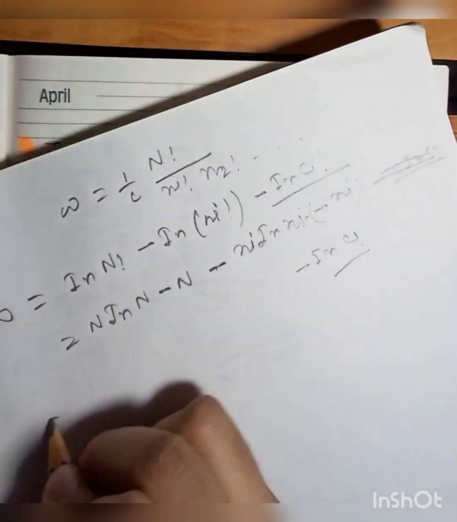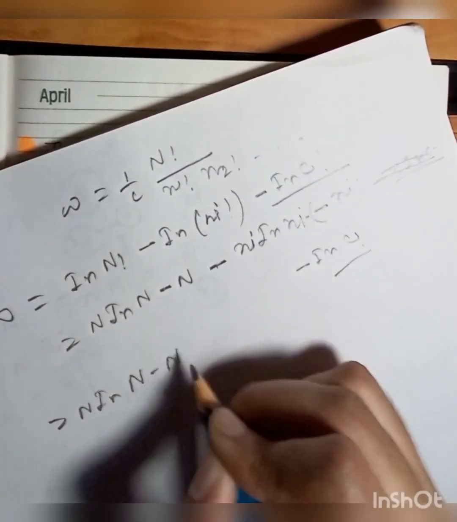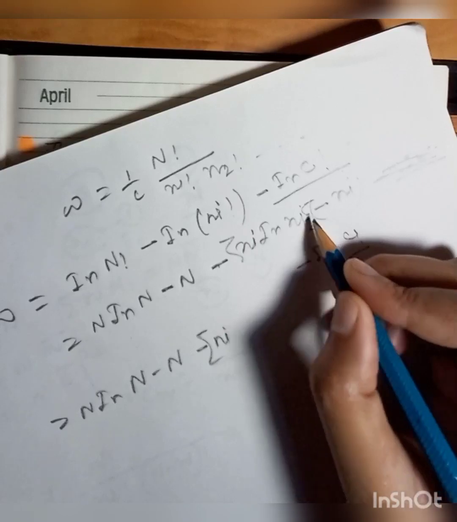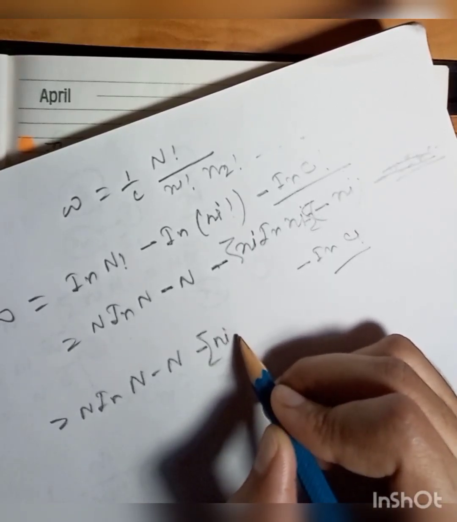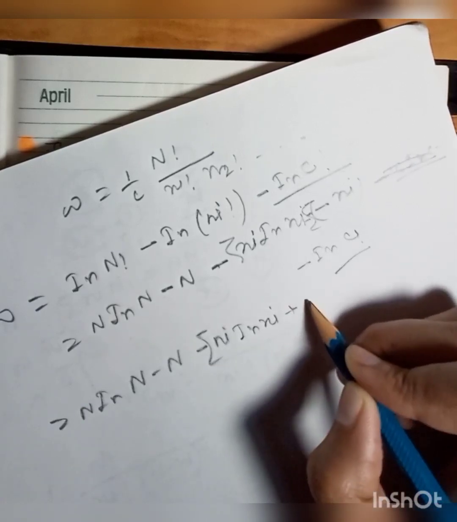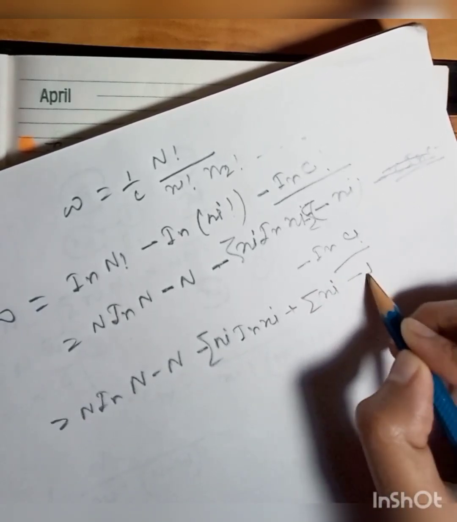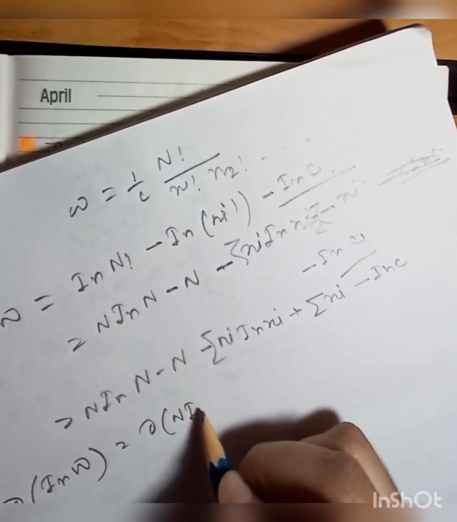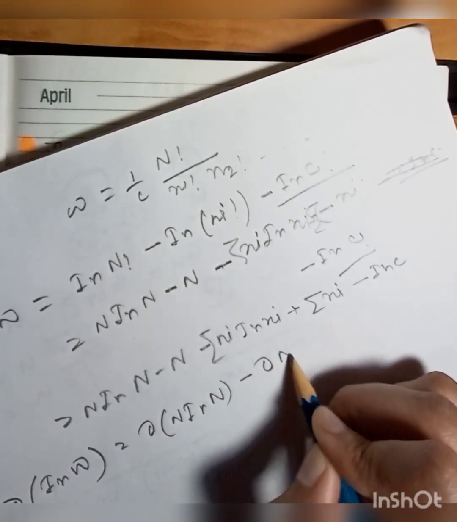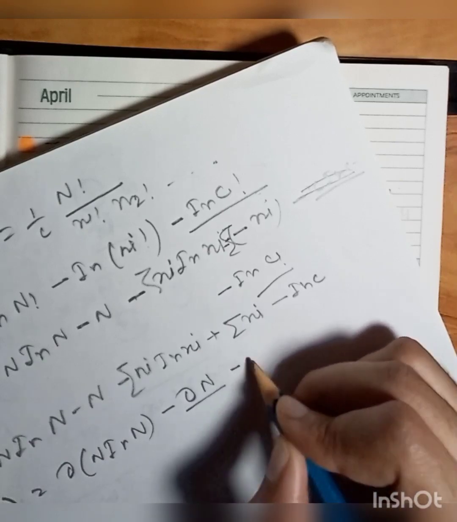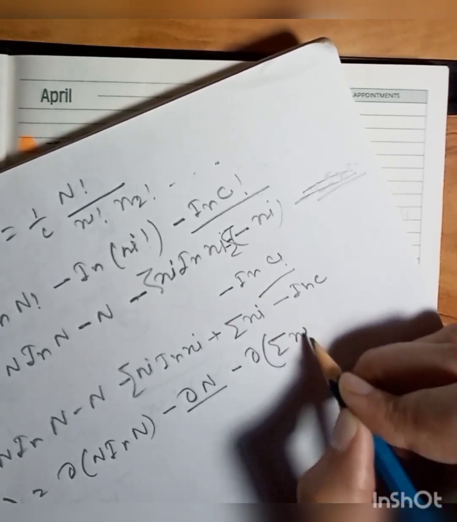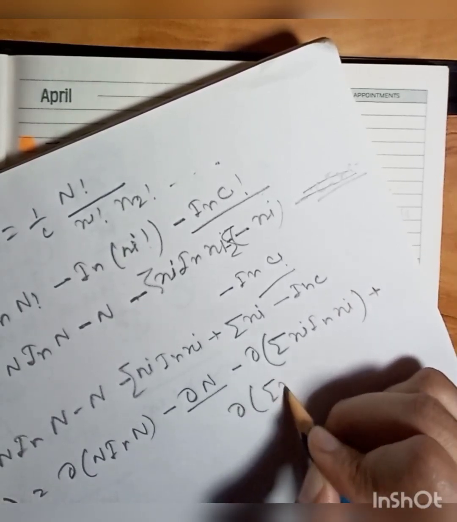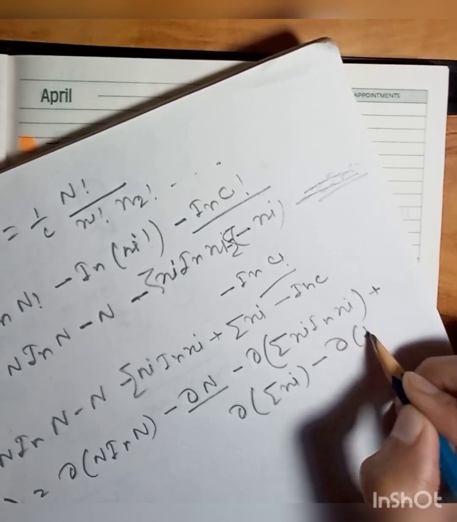Now, N ln N minus summation of ni ln ni plus summation of ni minus ln C. Delta ln omega will be delta of N ln N minus delta of summation of ni ln ni plus delta summation of ni minus delta ln C.